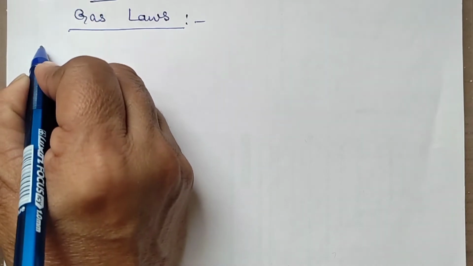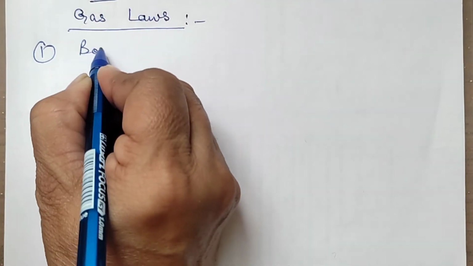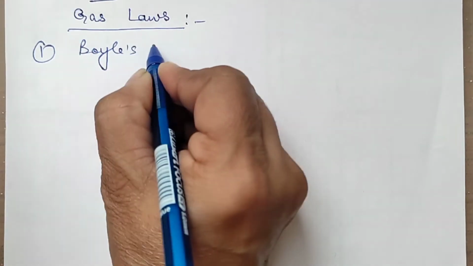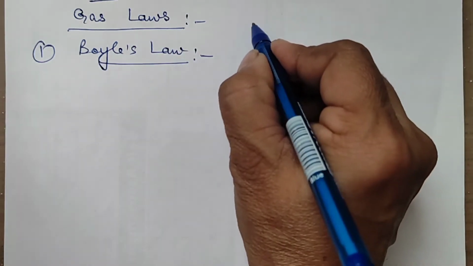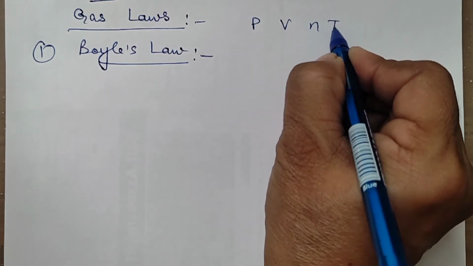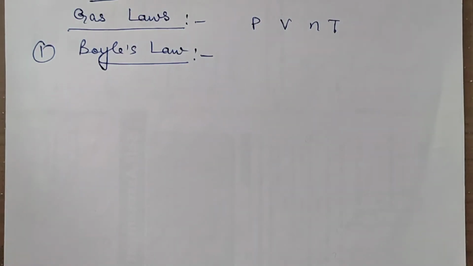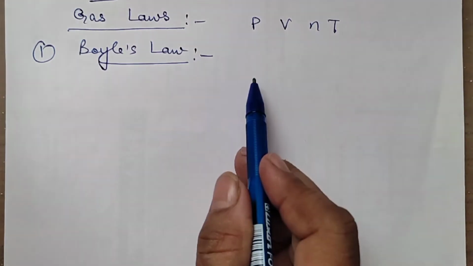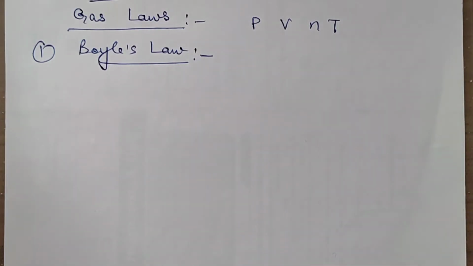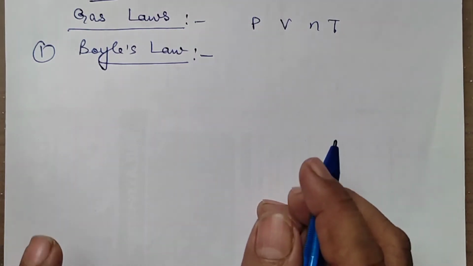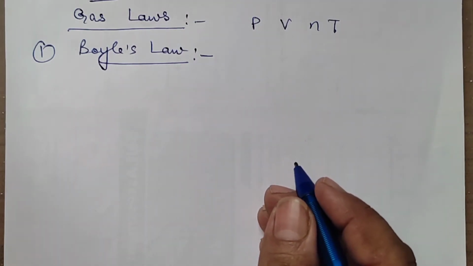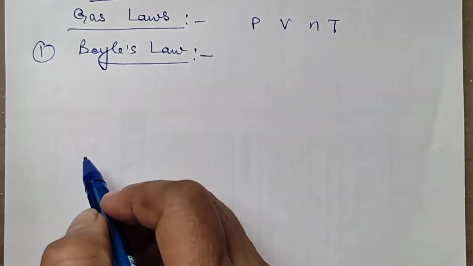The first law which we are doing is Boyle's law. Now, as I said in the beginning that there are 4 measurable properties, that is P, V, N, T. These are the 4 main measurable properties. So, each law is relating 2 of them and the remaining 2 are constant. Out of the 4 measurable properties, any law is talking about 2 and the remaining 2 are constant. For example, Boyle's law.